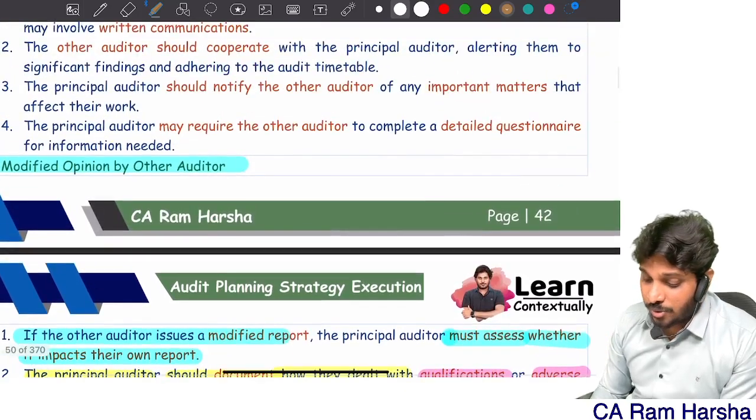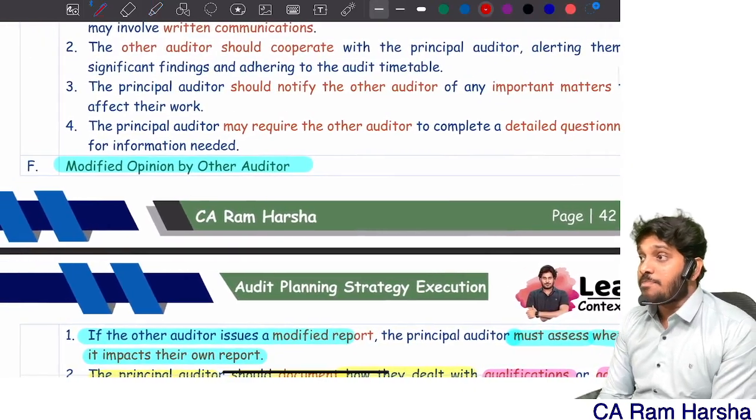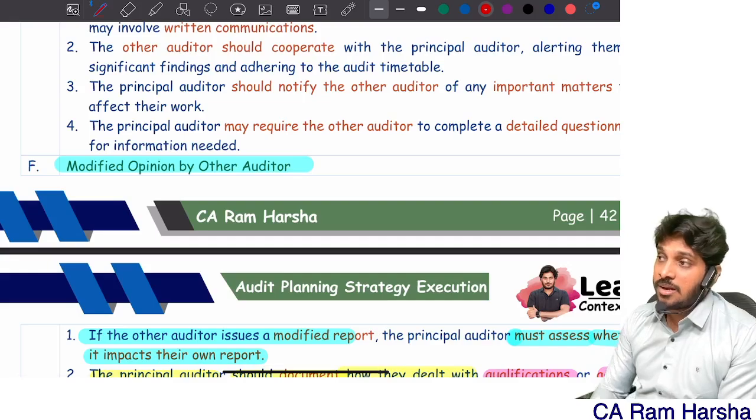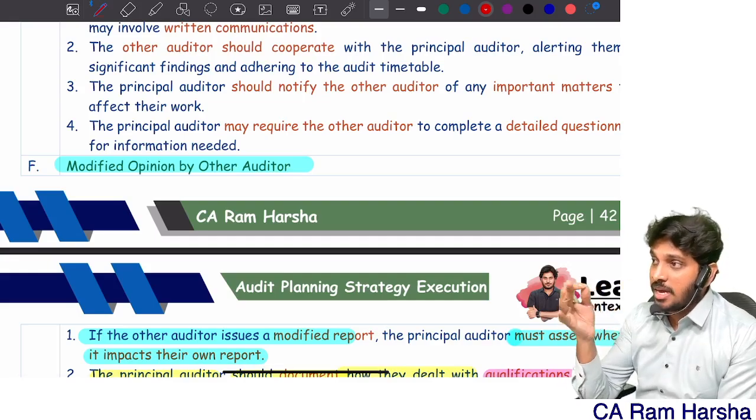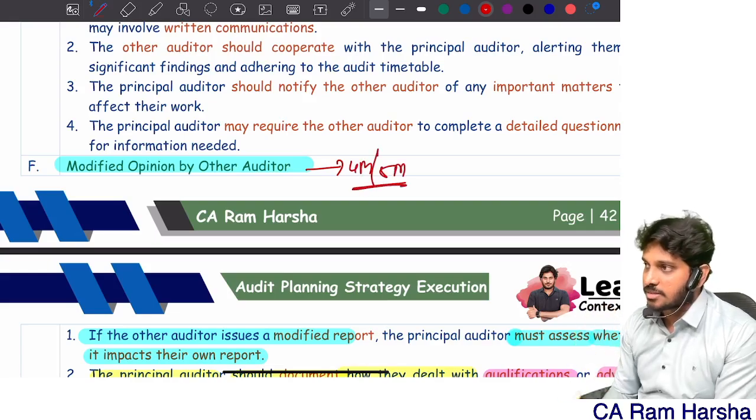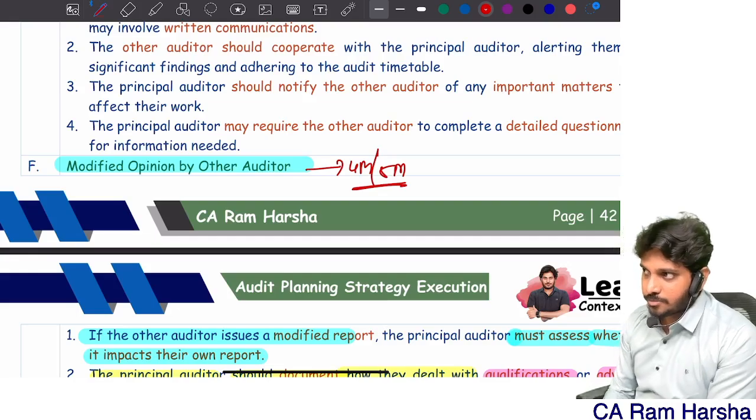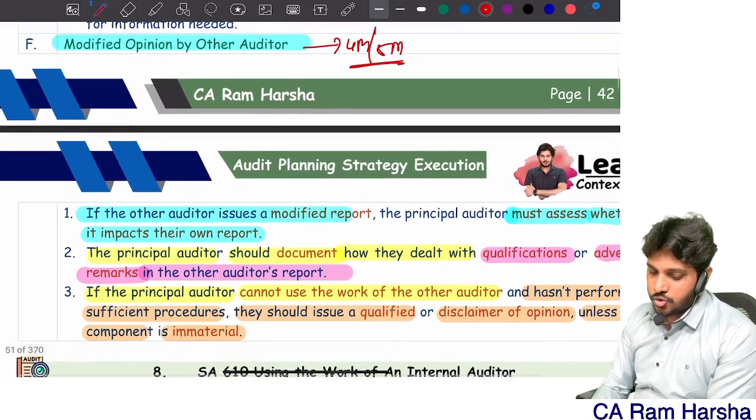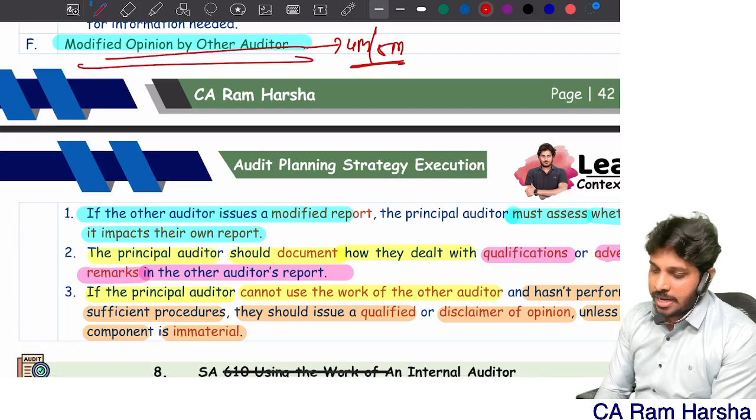Everybody write about reporting by principal auditor when a modified opinion is issued by other auditor. A case study question for 4 or 5 marks question there. Understood? Everybody. So modified opinion by other auditor.